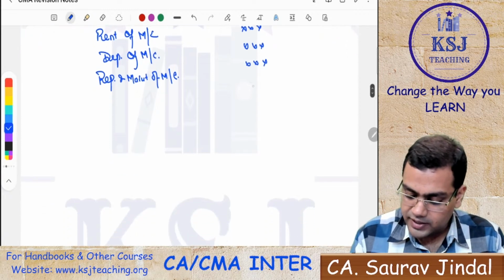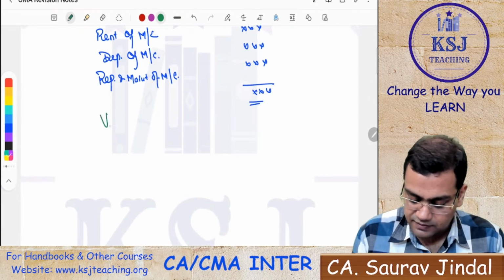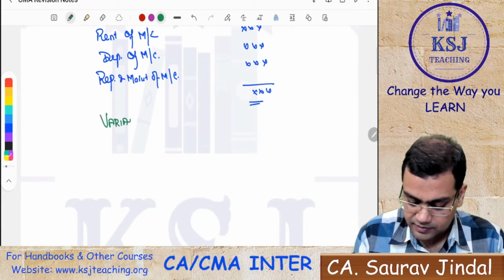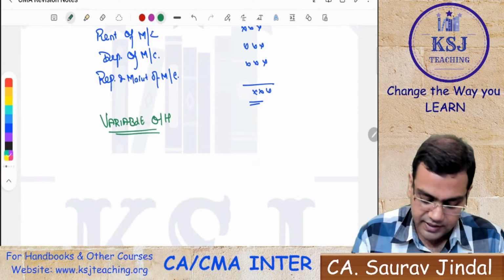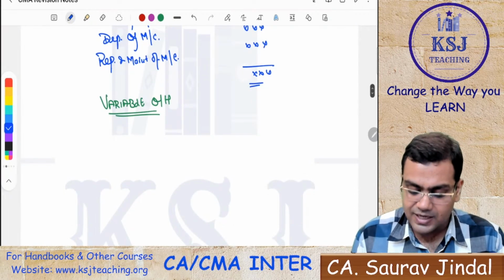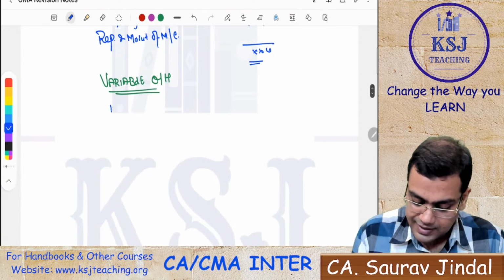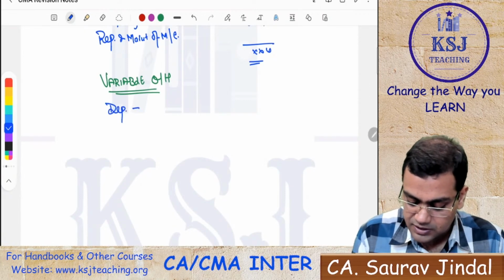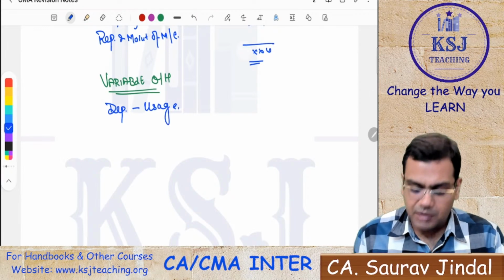So you will calculate the total fixed overheads. Then the next thing you get is variable overheads. In the variable overheads, you can get many things like depreciation, if it is based on usage, and power and fuel expense.